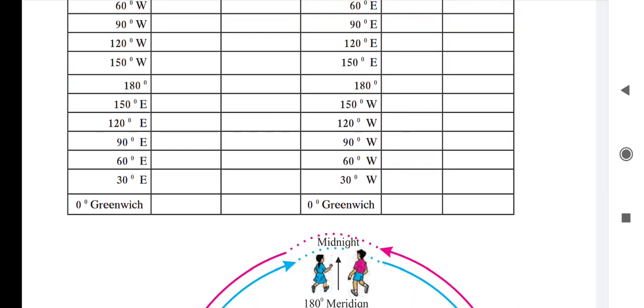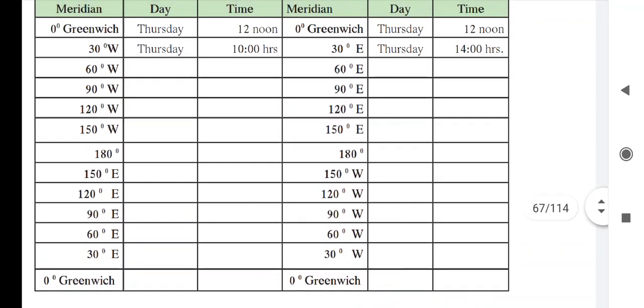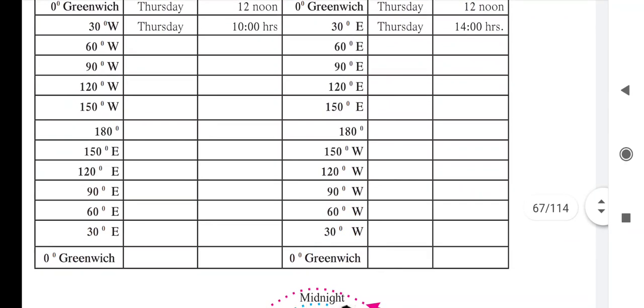When Minal reaches the 0 degree Greenwich, the same point where she started her journey, she will notice it is Thursday, 12 o'clock. And when Sunil comes to that same point, he will realize that it is Friday, 12 afternoon. Minal will also experience 12 afternoon, but she will say it is Wednesday now.